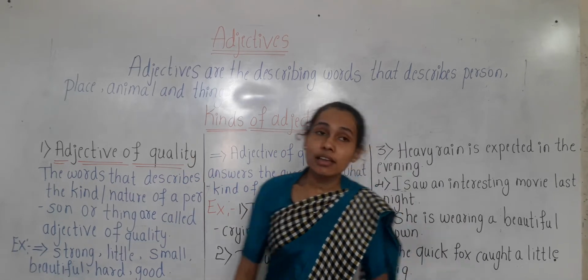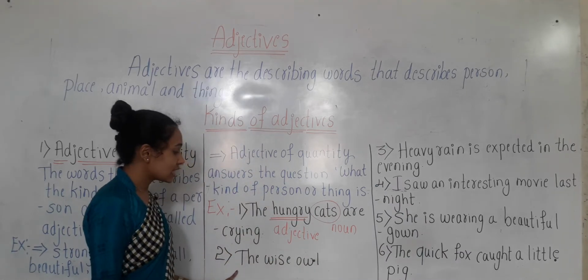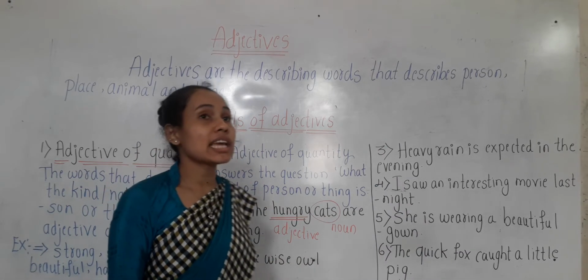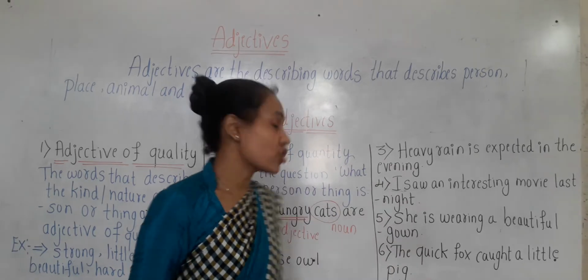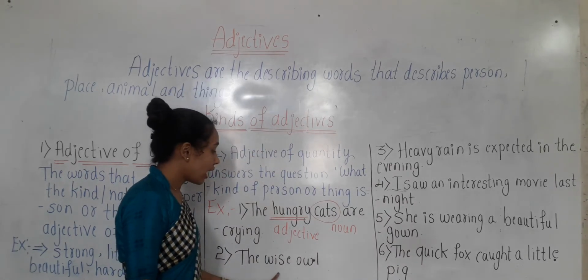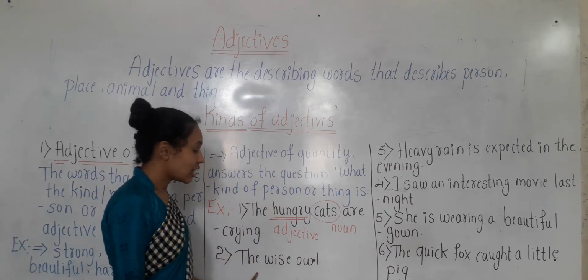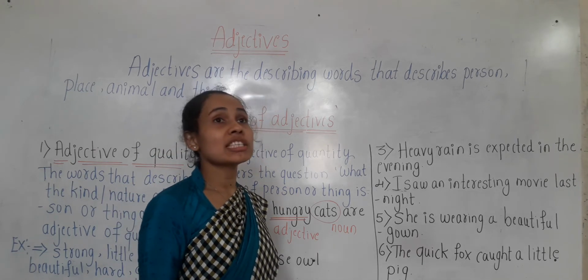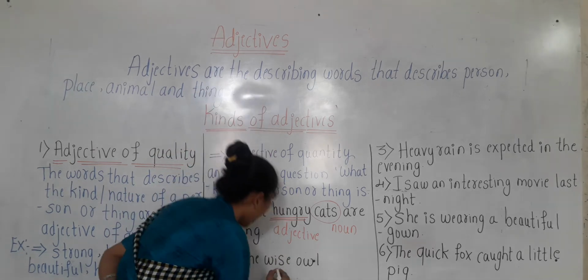Let us see the second sentence, children. What does the second sentence say? It says, the voice owl. So which is the adjective here? Voice.